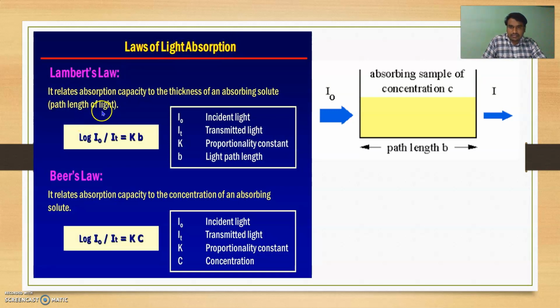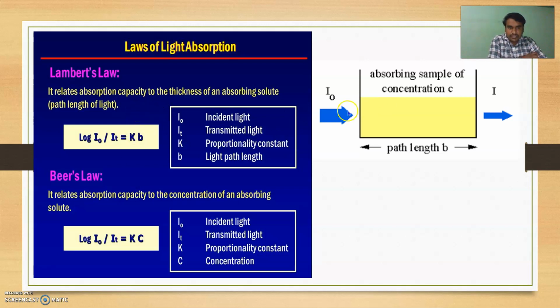It relates the absorption capacity to the thickness of the absorbing solute, or simply the path length of light. And this is Beer's law. It relates the absorption capacity to the concentration of an absorbing solute. So firstly, we will study the Beer-Lambert's law combinedly.